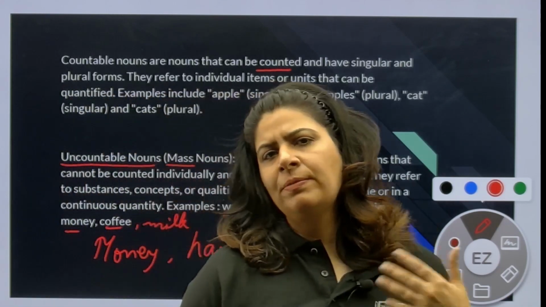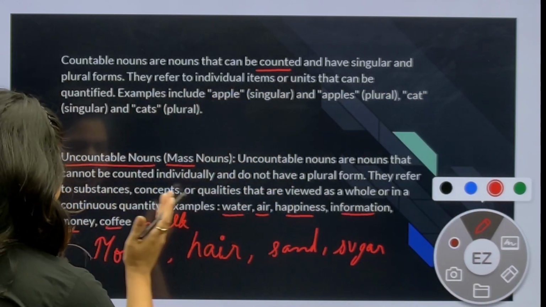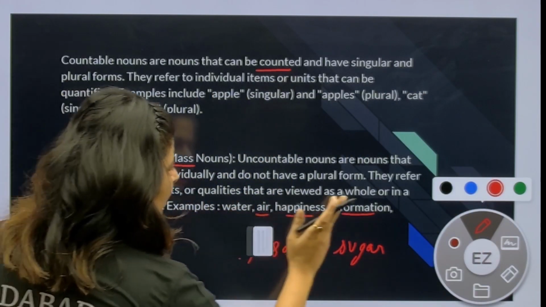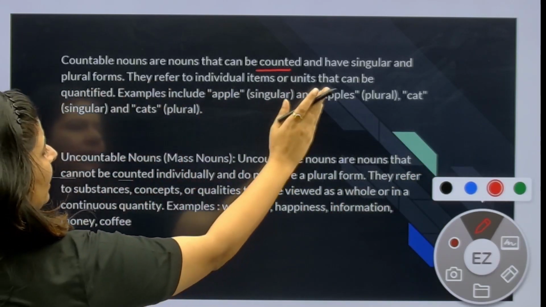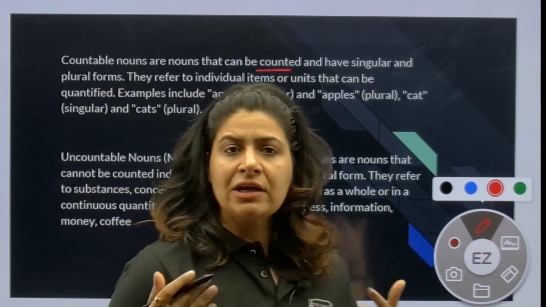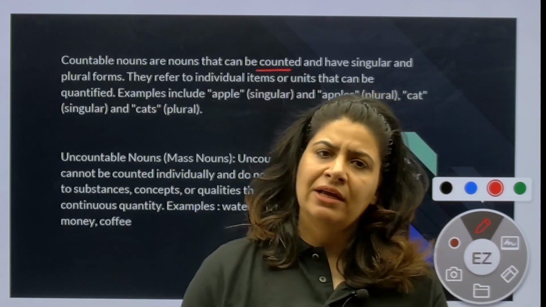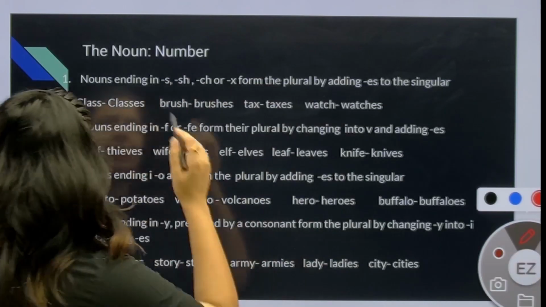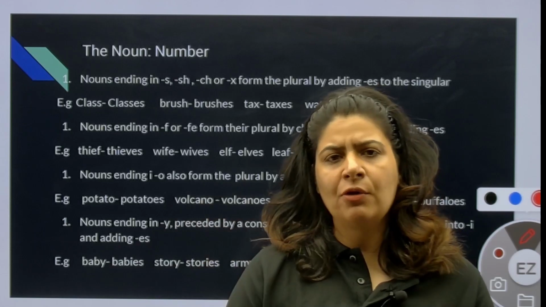So when we talk about stars, are stars my countable or uncountable noun? They are countable. You can count the stars, but they are in infinity. You can count the stars, but you cannot say they are uncountable. Noun and number. So you have to change singular into plural. How will you do that?